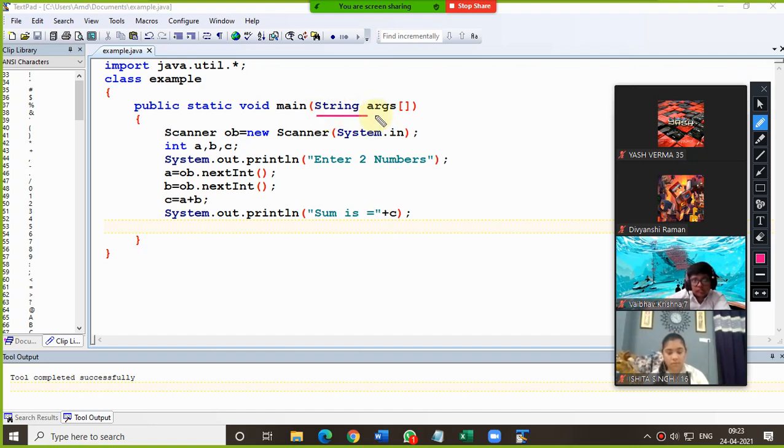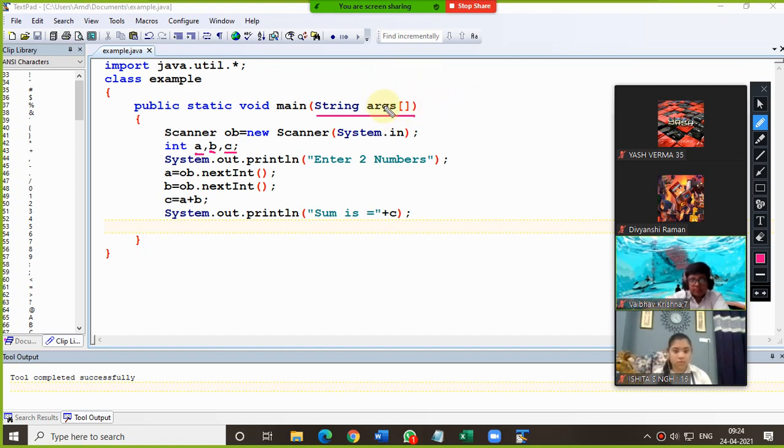Now please try to understand. Under this part, string args. See, as I told you, after writing string, I have mentioned here args. So this is a simple variable name, just like a, b, and c. So here, instead of args, whatever you want, you can write. This is a specific line and must be there, followed by the variable name and followed by the square bracket.